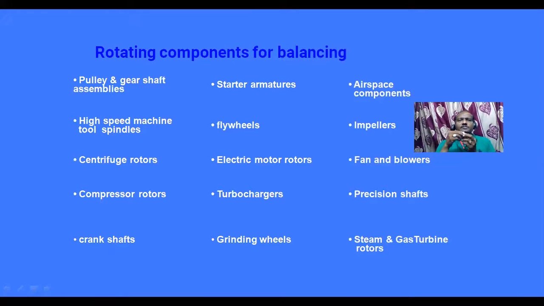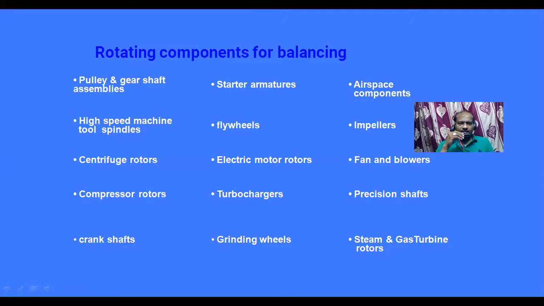So these are a few examples where we can apply this balancing concept. Pulley and gear shaft assembly is one example. High speed machine tool spindles is the second.